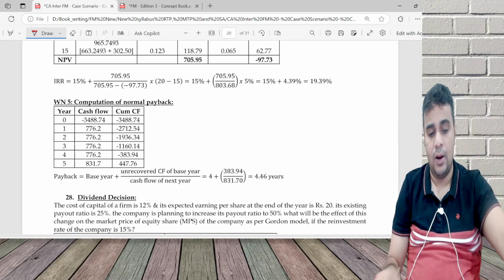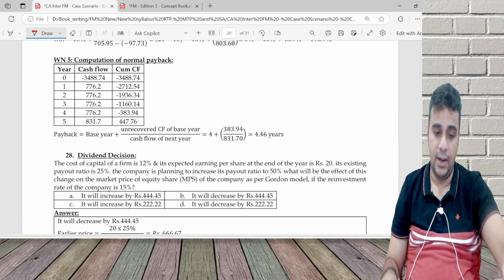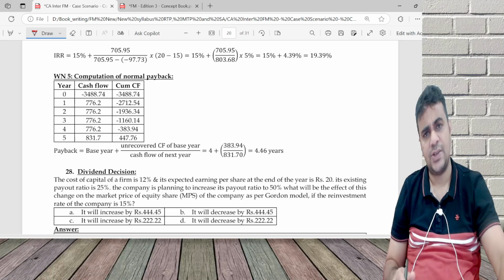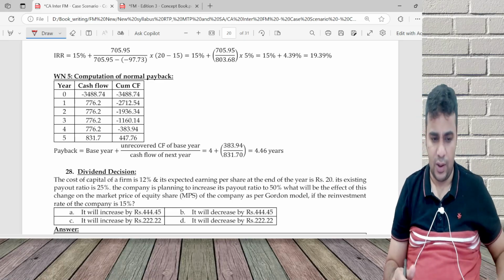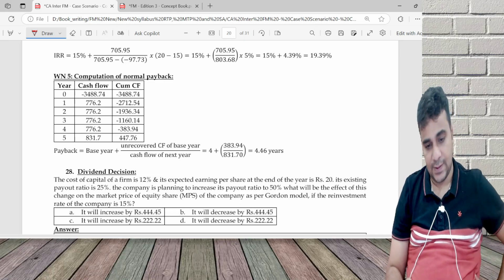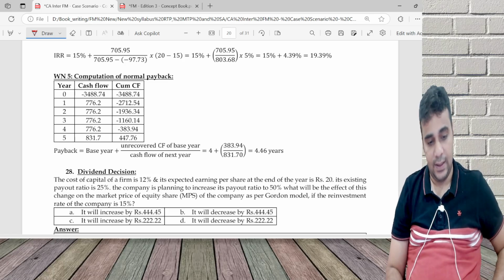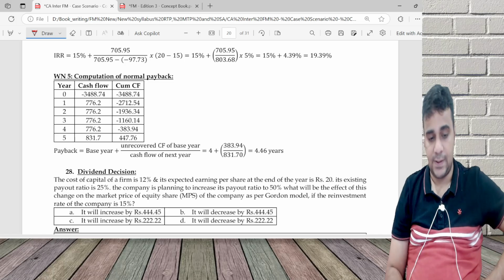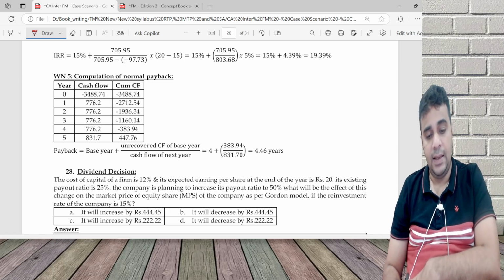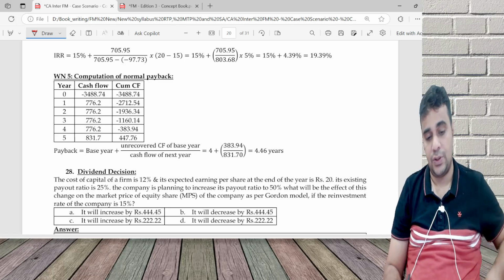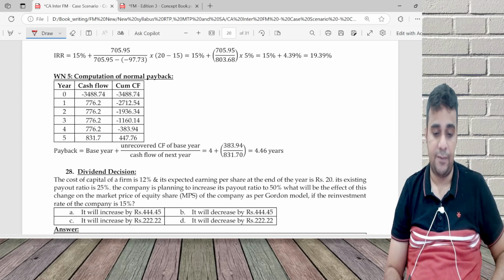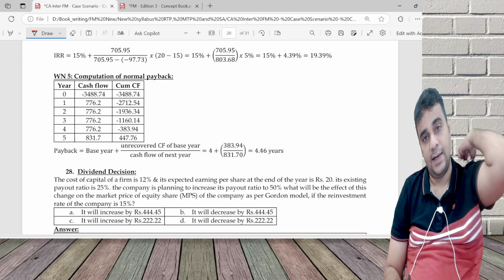It'll end up taking a lot of time. So now I move to dividend decision. Dividend decision is your Walters model, Gordon's model, all that. Cost of capital is 12%. Earnings per share is 20. Payout ratio is 50%, 25%. The company is planning to increase its payout ratio. What will be the effect on the price if the reinvestment rate is 15%?